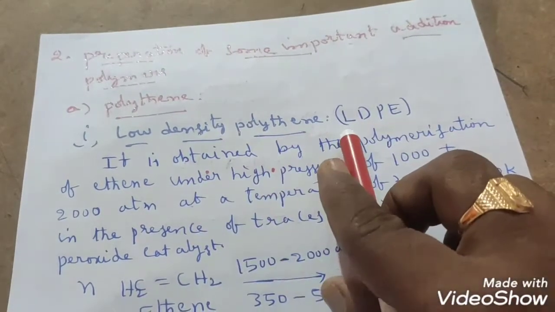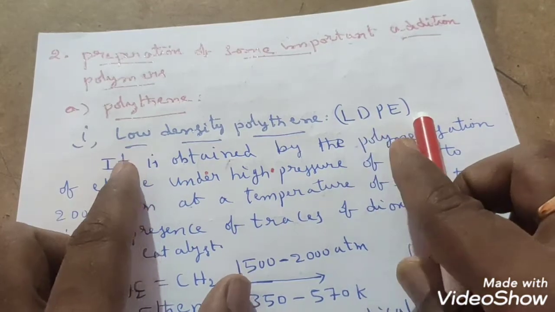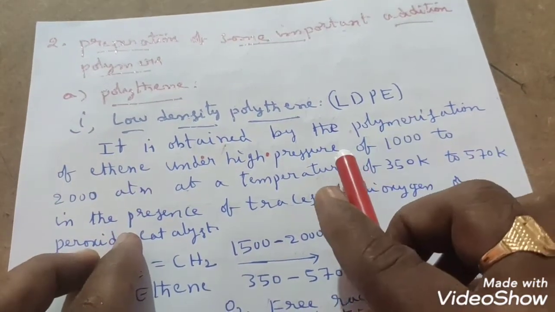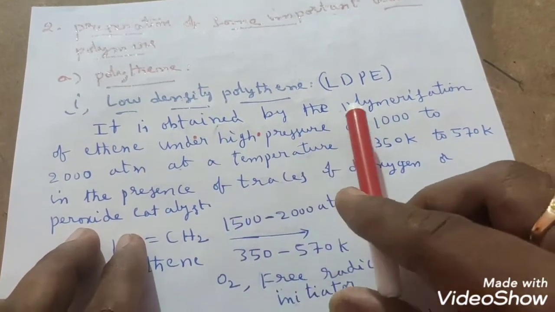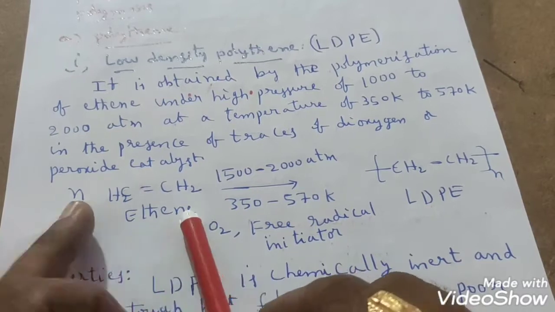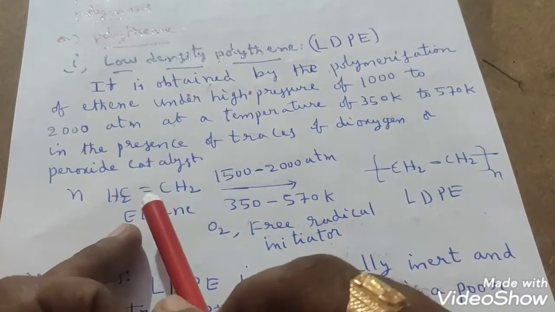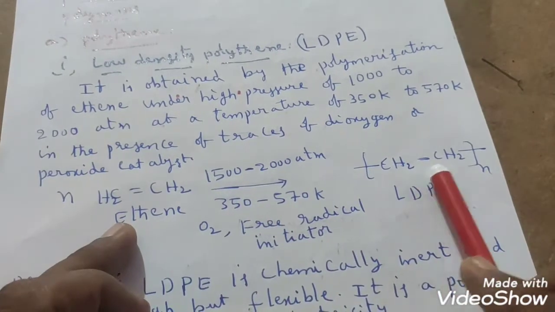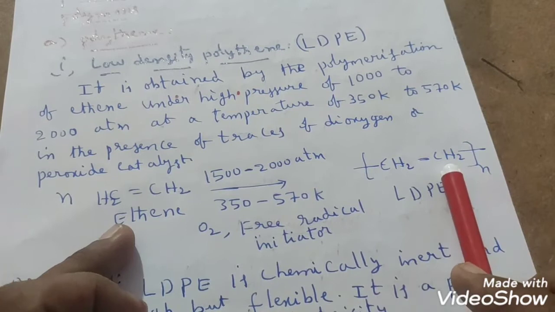Low density polythene we can also represent with LDPE. LDPE is the low density polythene. How do we prepare this low density polythene? It is obtained by the polymerization of ethene molecules. That means I have taken n moles of ethene molecules, which undergo polymerization and produce polythene. Already we have seen this preparation, right?